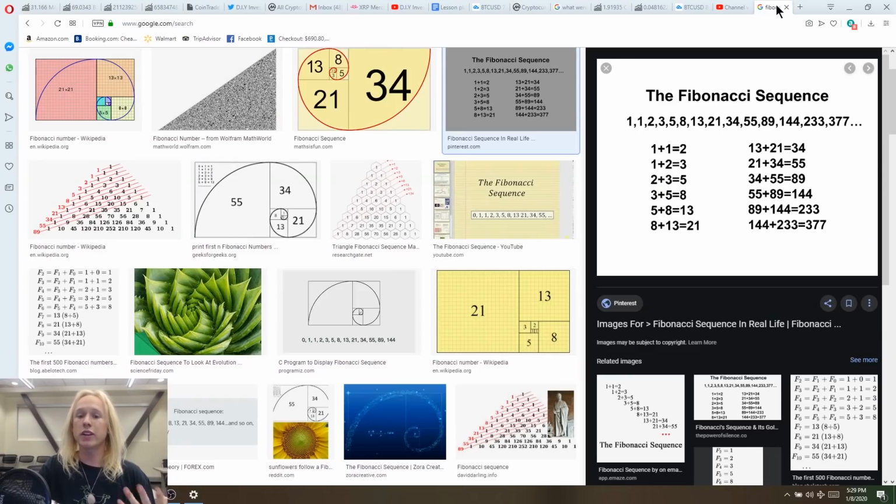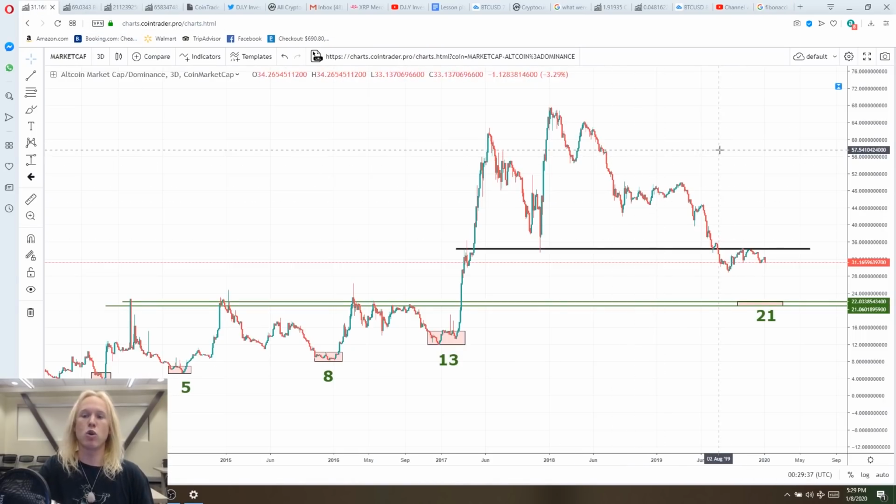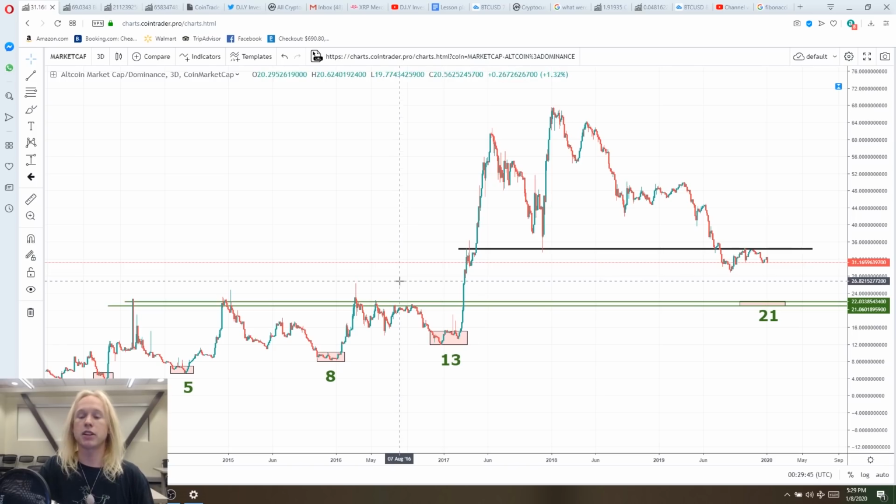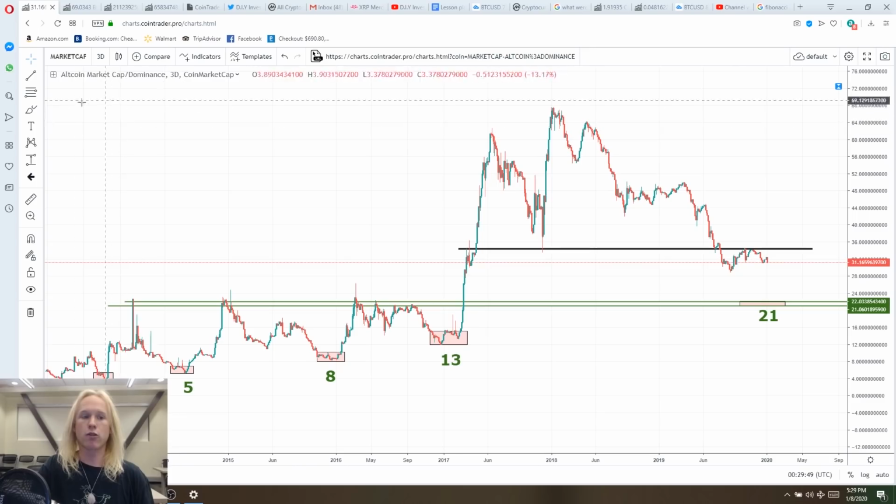And so this is really interesting to me because it's following that Fibonacci sequence almost identically. I mean, you can give or take about 0.5% between each bottom, but it's not enough for me to really write that off as a possibility. In fact, this is the biggest thing that I'm watching for with the altcoins, because at the end of the day, this shows all of the value of all of the altcoins. It doesn't matter if it's a high cap, low cap, mid cap, it doesn't matter. It's all going to be correlated on this chart. And so this is what I'm watching out for with the altcoins.